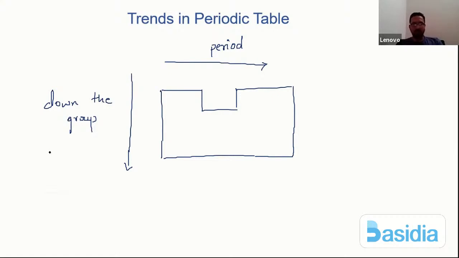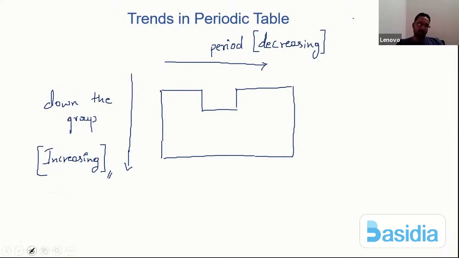So I can write here, atomic radius goes on increasing. But across the period, atomic radius goes on decreasing. So across the period it decreases, down the group it increases, size goes on increasing.